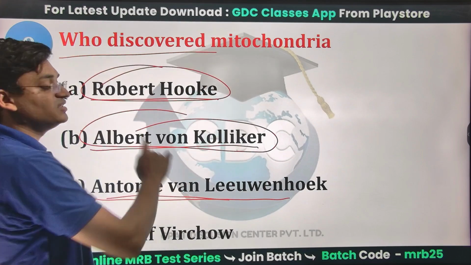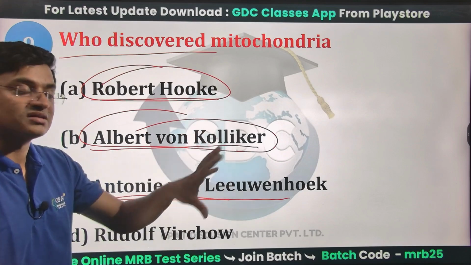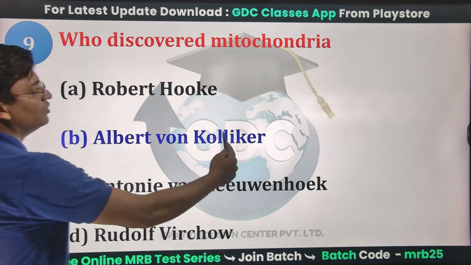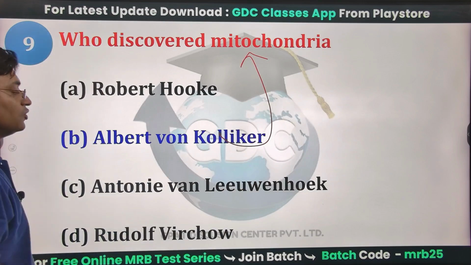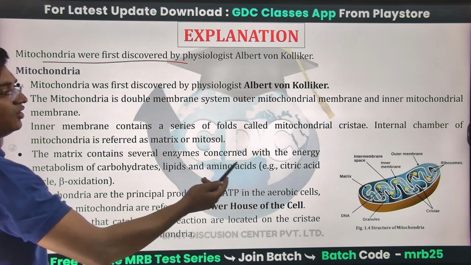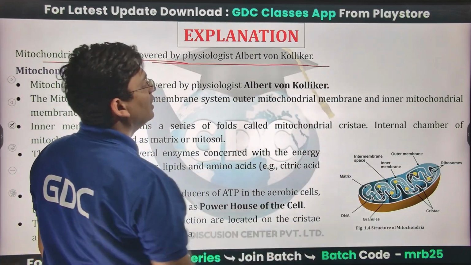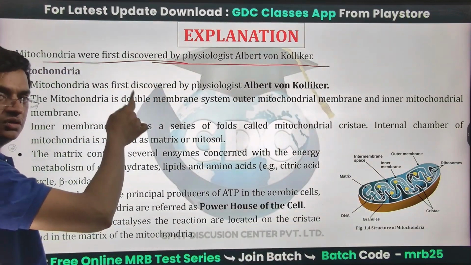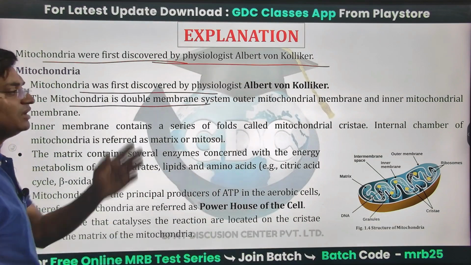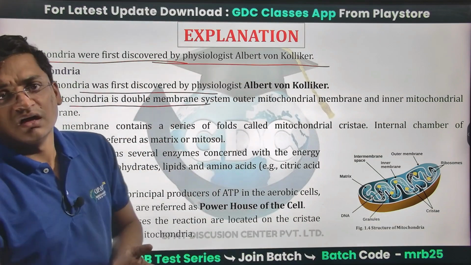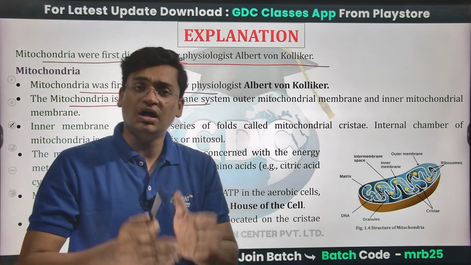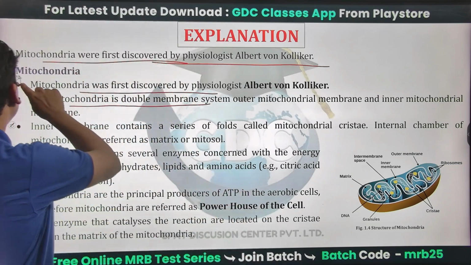Robert Hooke first discovered the cell in a dead cell, the cork cell. So Albert von Kolliker is the first person who discovered mitochondria. Mitochondria are a double membrane system, having inner cristae and a matrix, and the matrix contains the enzymes that are responsible for the Krebs cycle and all.